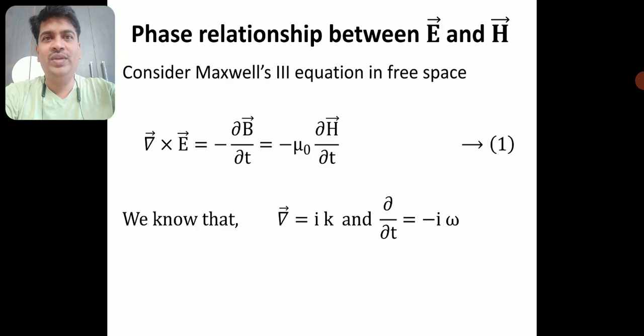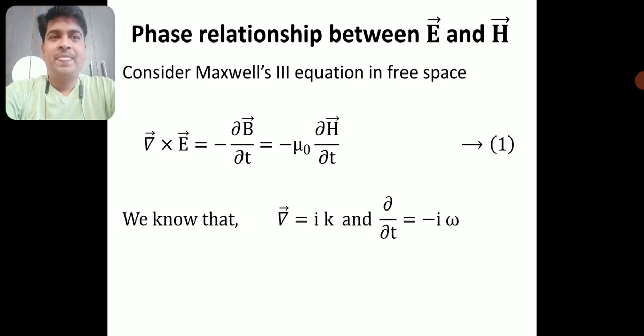E is equal to E naught e to the power of i into (omega t minus kx), where I did dou E by dou r, that is del E, and then I got ik multiplied with this term. So finally I got del as i into k by just differentiating the electric field.